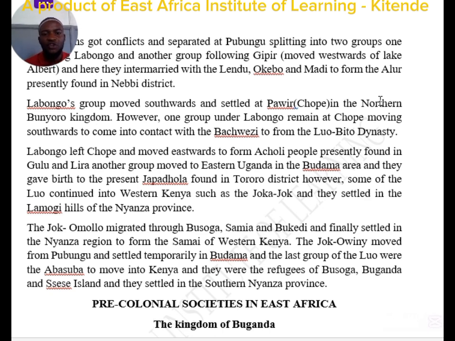So Labong left Chope and moved eastwards to form the Acholi people, presently found in Gulu and Lira. Another group moved to eastern Uganda in Budama area, and they gave birth to the present Japadhola, found in Tororo district. However, some of the Luo continued into western Kenya, such as the Jok, the Jokowiri, and they settled in the Lamoji hills of the Nyanza province.